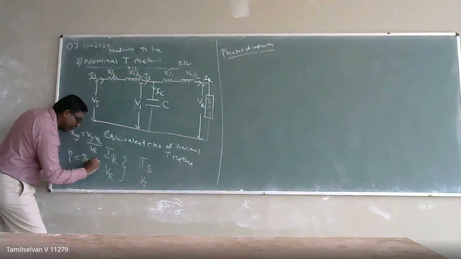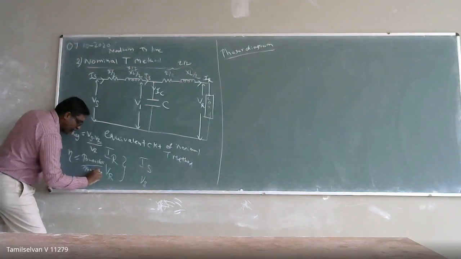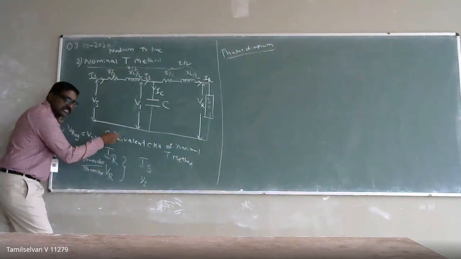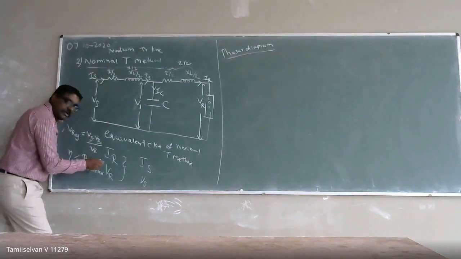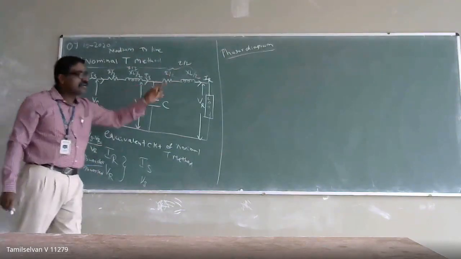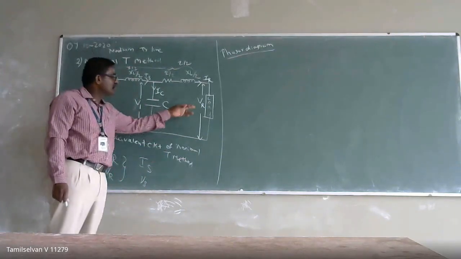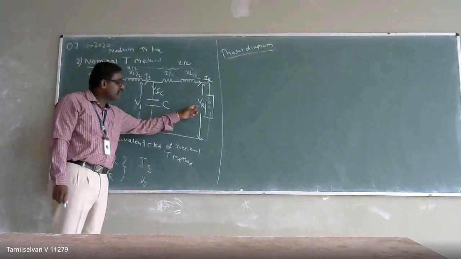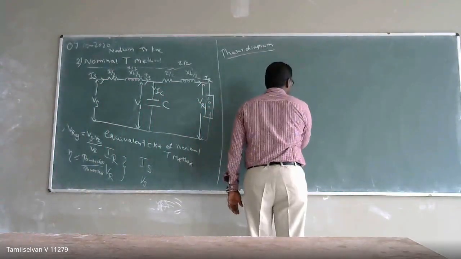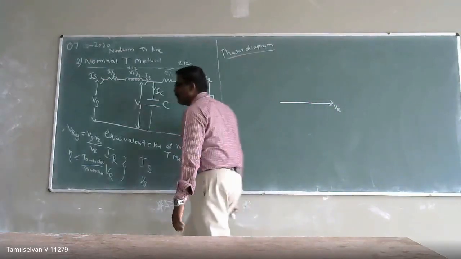Power delivered: if I know the current and the phase angle, then I can calculate the power delivered. The power sent I have to estimate from my equation. For this purpose, I am going to draw the phasor diagram. For drawing the phasor diagram, I take the receiving end voltage VR as my known quantity, and I draw the phasor diagram with reference to VR.